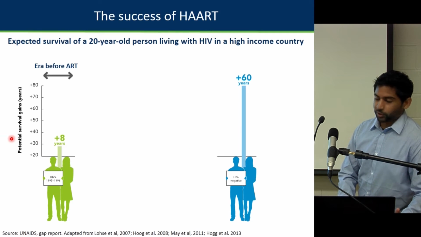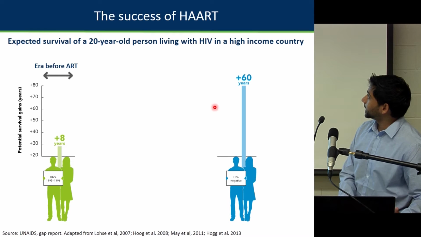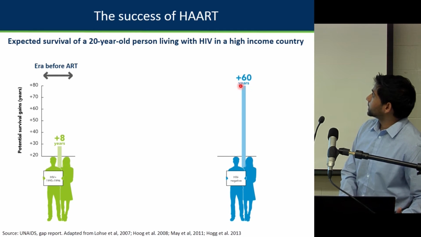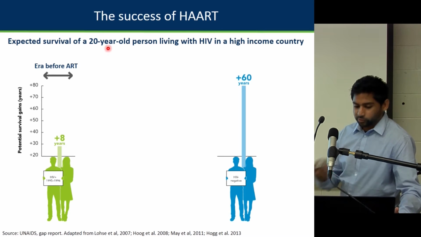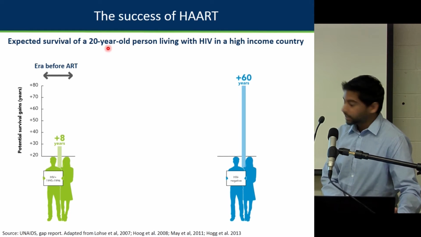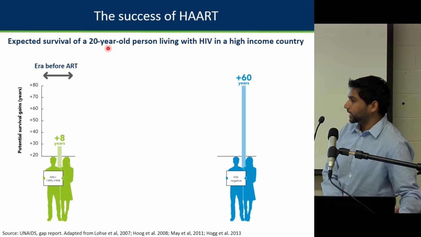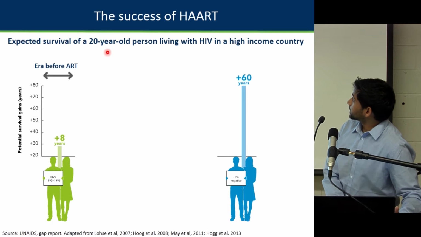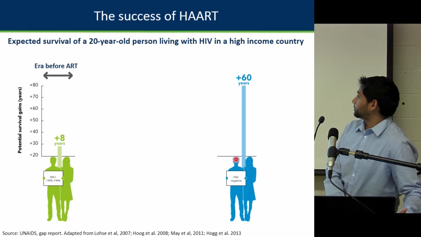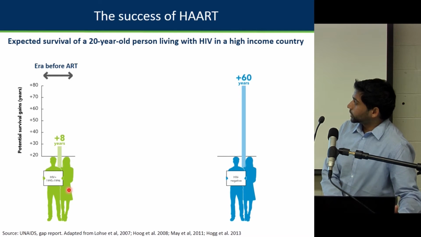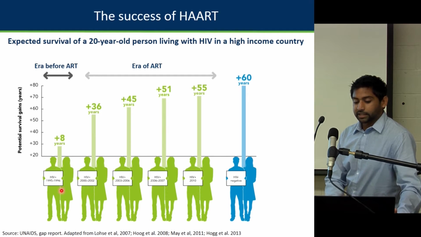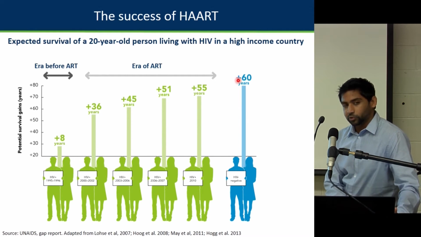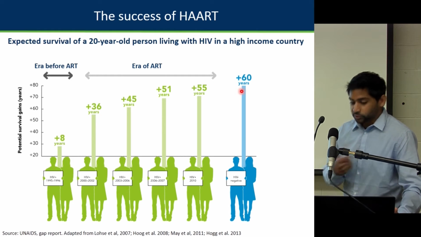And actually, to show you what that means is that a person who's HIV negative has approximately 60 years. For example, this is to say expected survival of a 20-year-old in a developed country, sorry, who has access to HIV treatment as easily as they can. So if someone's HIV negative, they have about 60 years to go. Someone who's HIV positive in the mid-90s had only about 8 years of life. And luckily, as of 2010, we've been able to add extra years of life, very close to someone who's HIV negative. So we're doing better with treatment.